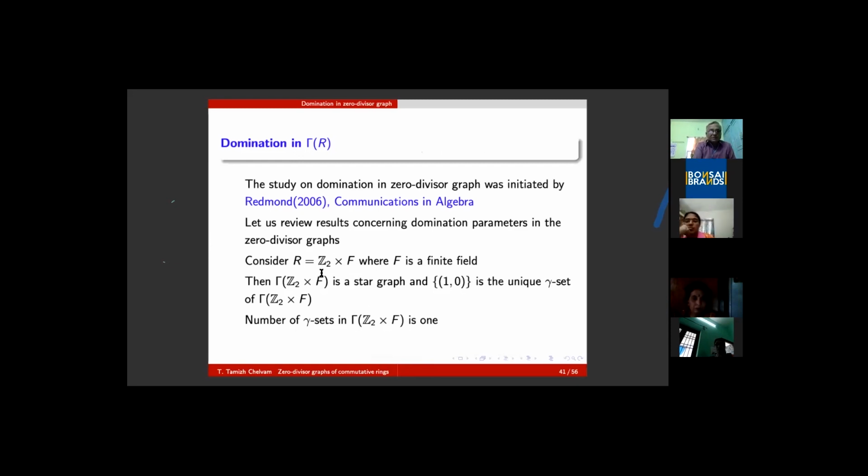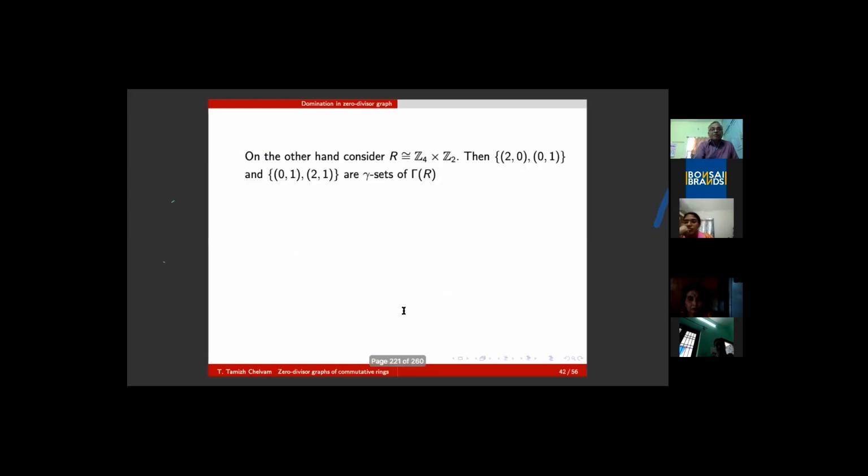If you take R equal to Z2 cross F, its domination number is 1. Number of gamma sets is 1. But if you take R equal to Z4 cross Z2, this is a finite ring, but it is not a field. In this case, there are two dominating sets.